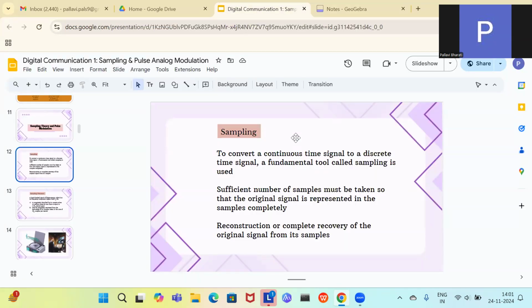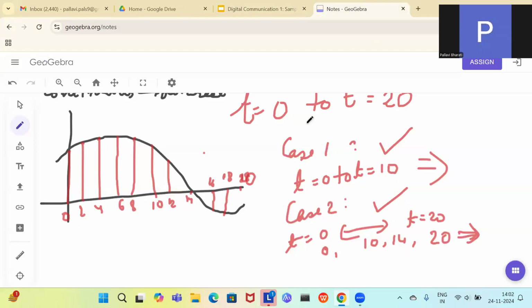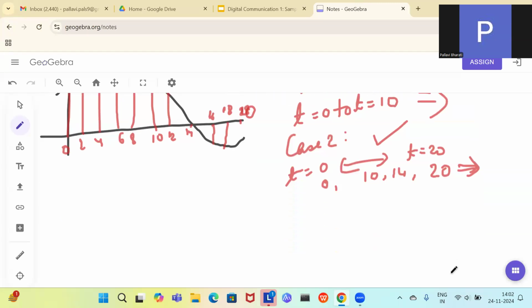So for the complete reconstruction, you have this sampling theorem. A band-limited signal of finite energy which has no frequency component higher than fm Hertz. So you have to take a signal which is band-limited and it is of finite energy. An infinite energy signal cannot be sampled because infinite energy means you cannot physically realize it, and secondly, you don't know from where to where we have to take the samples. So that's why finite energy, when it is band limited, that means you don't have any frequency component higher than a certain frequency. Let us see what is meant by band limited from a small diagram.